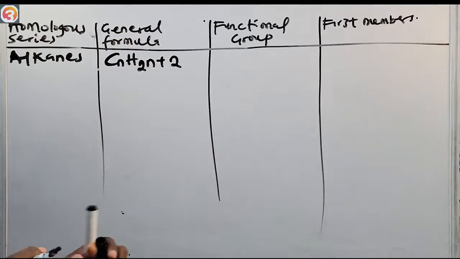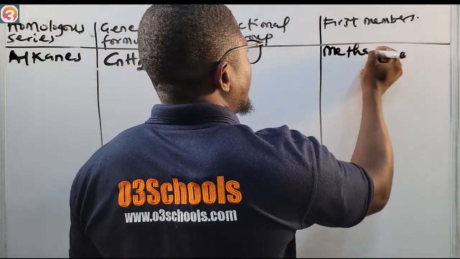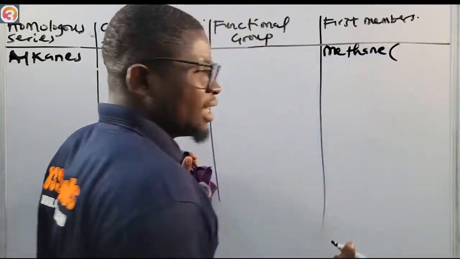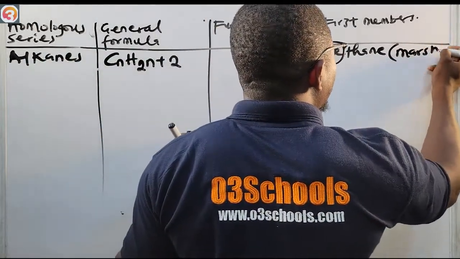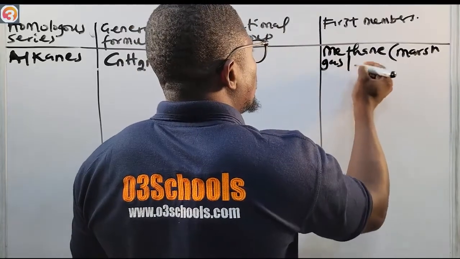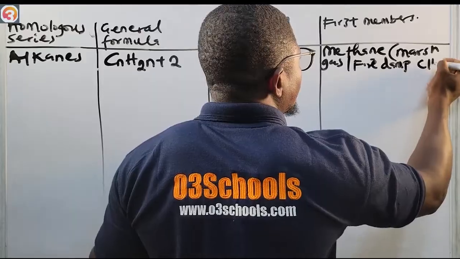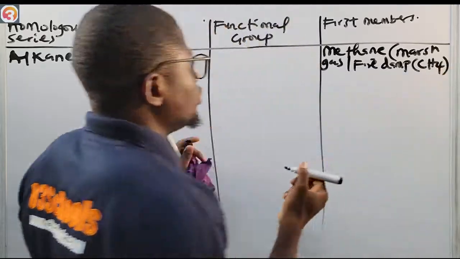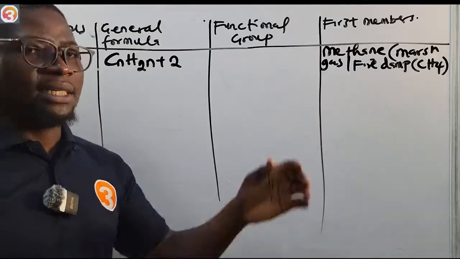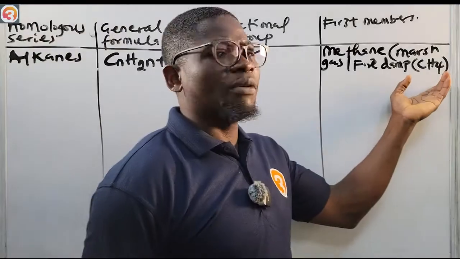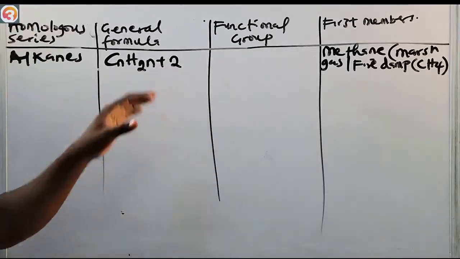But the first member is methane. This one is also called marsh gas, or fire damp, and the formula is CH4. So the first member of the alkane family is methane, having a formula of CH4. This is the general formula CnH2n+2.